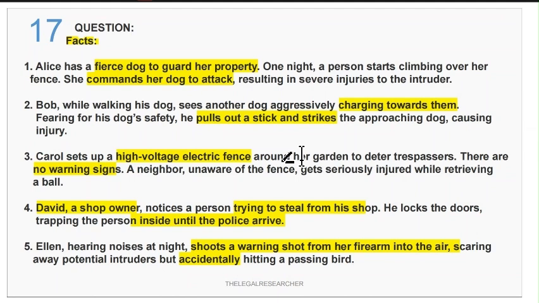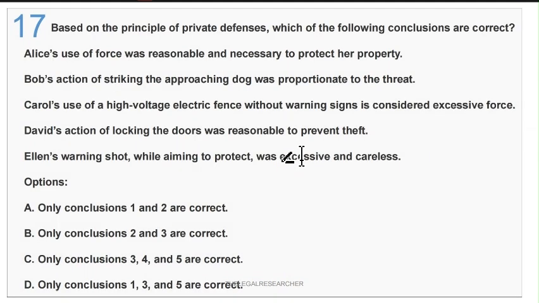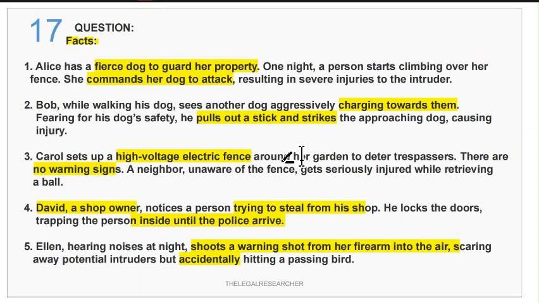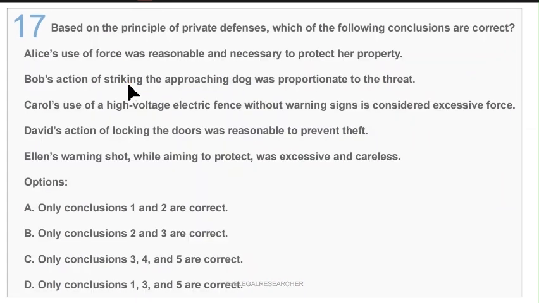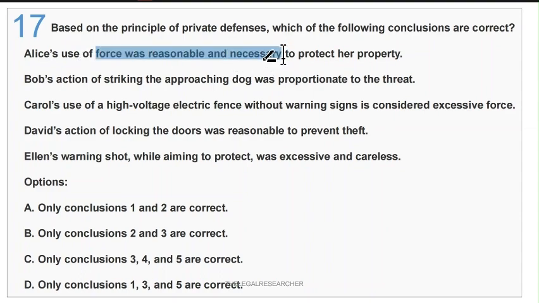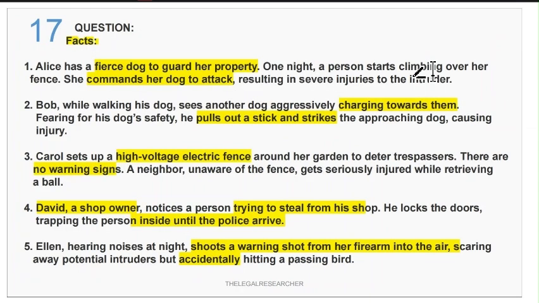So if you see the facts and analyze the statements given herein, you will find that yes, she commands her dog to attack. This could not be reasonable and necessary. Even without commanding a dog to attack, it could have been done in other ways.